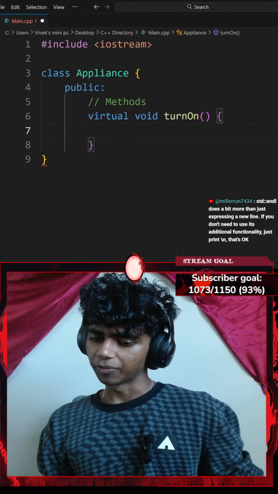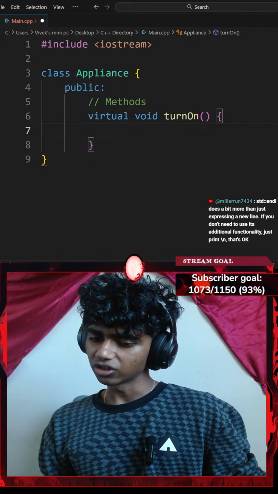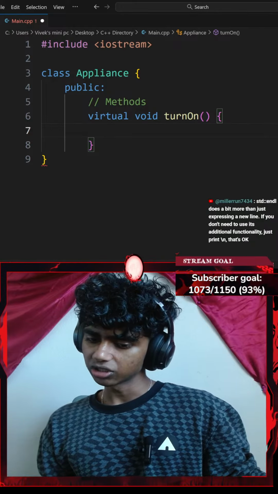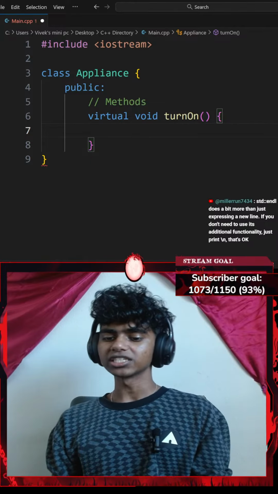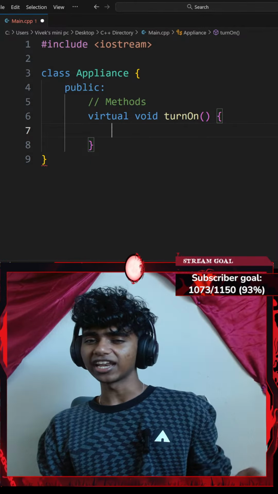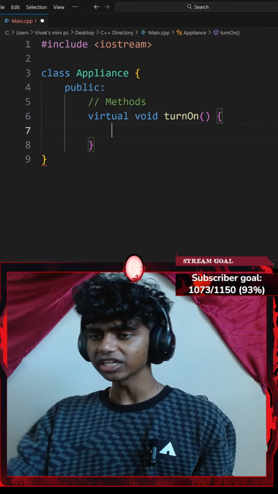Standard end line does a bit more than just express a new line. If you don't need the additional function, just print \n, that's okay. Honestly, that does make sense. I did hear many of you guys say that standard end line does flush everything that comes before it.